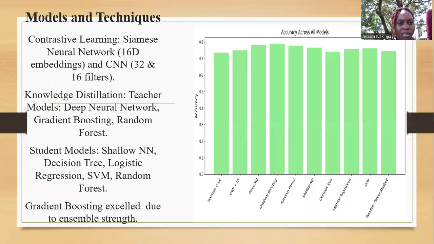Then the models and the techniques: we have contrastive learning, and under this we trained models such as the Siamese network and the CNN. Then under the technique of knowledge distillation, we had the teacher models and the student models, whereby the teacher models were used to teach the student models. Under all this, gradient boosting excels due to the ensemble strength. As you can see, the performance of each model.